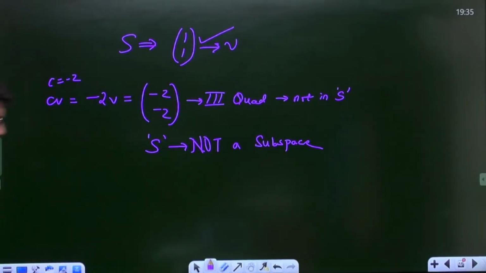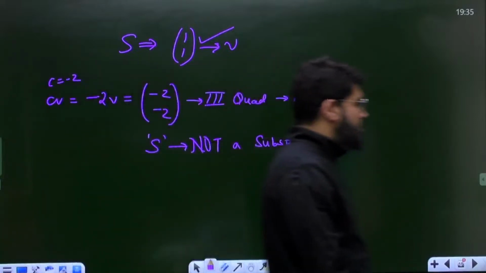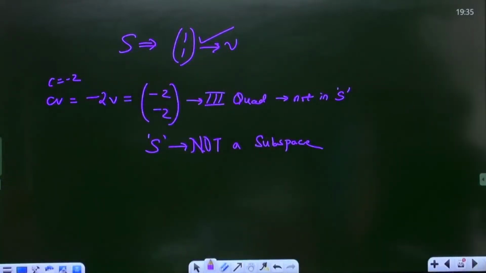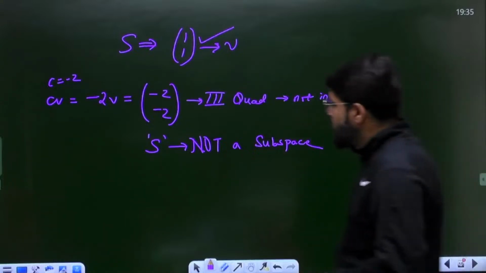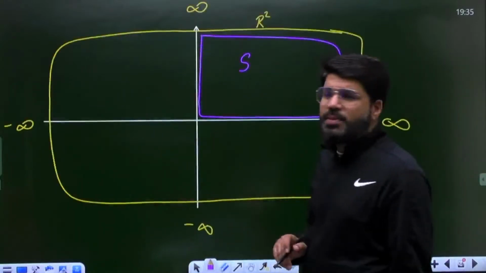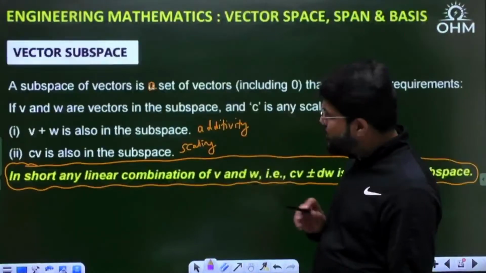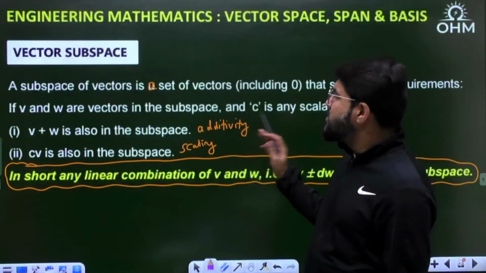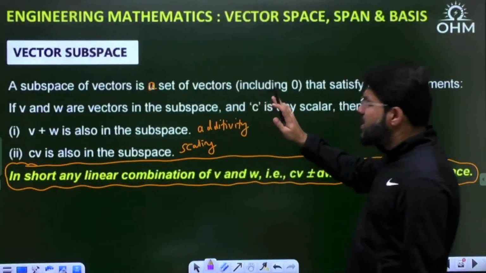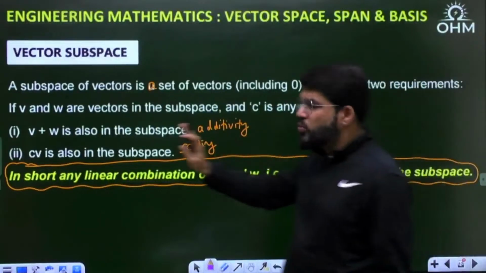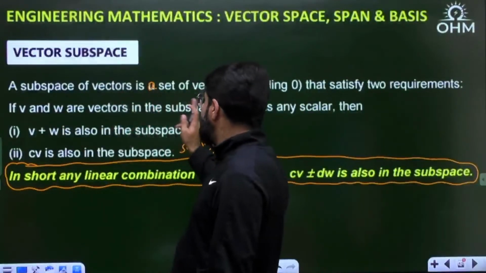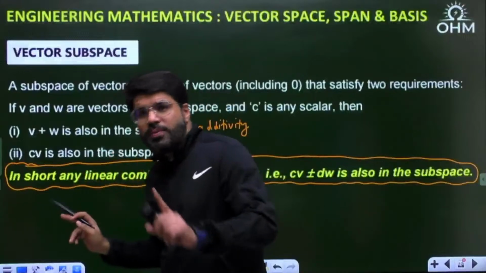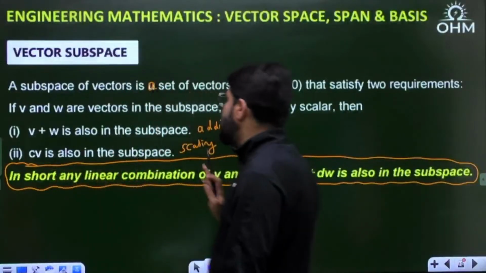The set S is not a subspace, right? Okay, so I hope now the definition of subspace is clear to you. I repeat once again: what is a subspace of a vector space? It is a set of those vectors that satisfy two requirements. If v and w are vectors in the subspace, v plus w should also be in the subspace, and c times v should also be in the subspace.